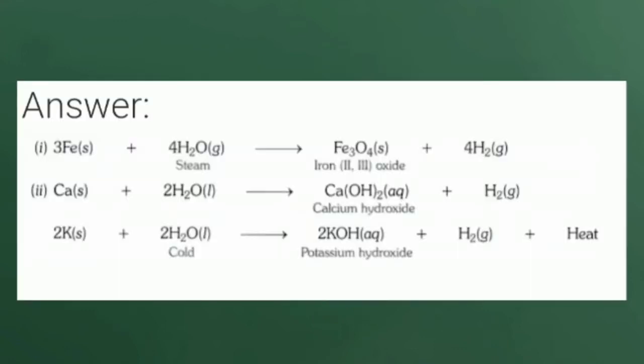See the answer. First, Fe reacts with H2O to give Fe3O4, iron(II,III) oxide, and 4H2 gas. And the second reaction is calcium reacts with H2O to give calcium hydroxide, and potassium reacts with cold H2O to give potassium hydroxide, H2 and heat is produced. These are the equations for the reactions.